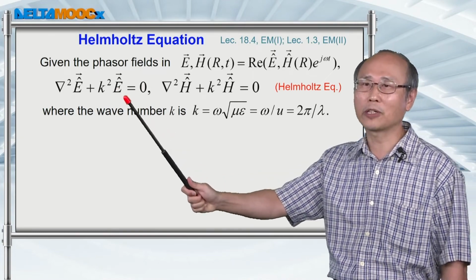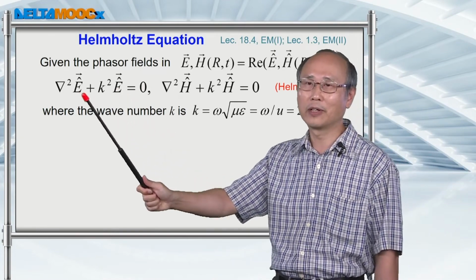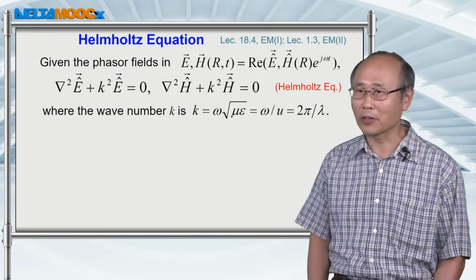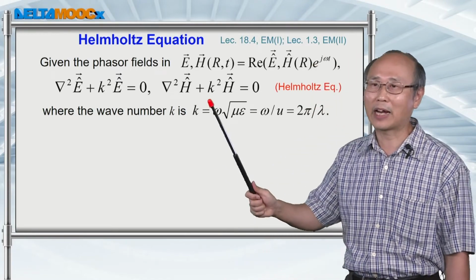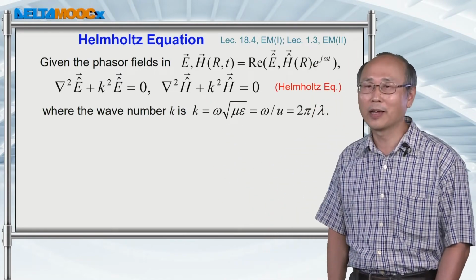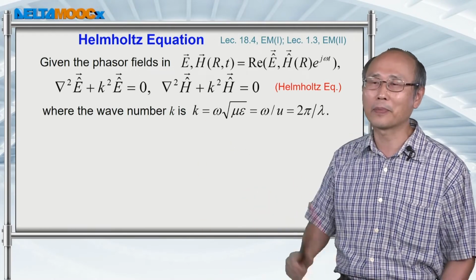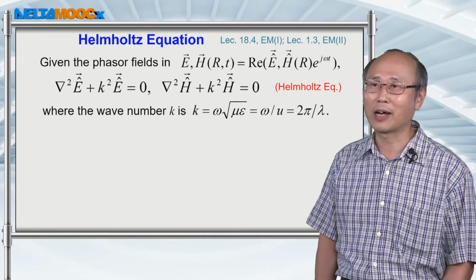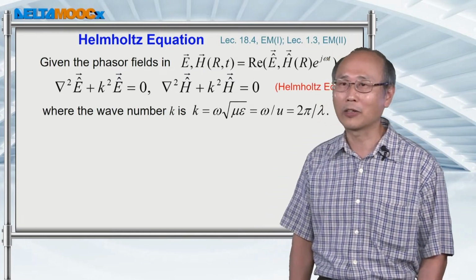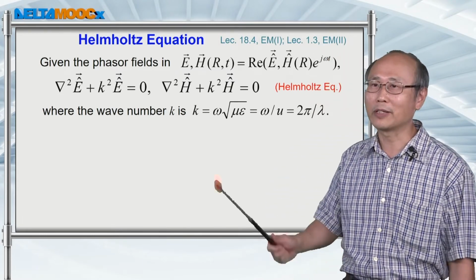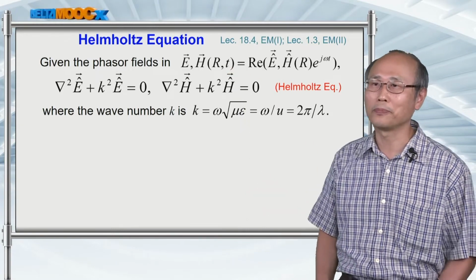In this Helmholtz equation, you only have the phasor, and you don't have any temporal variable. So this analysis will be simplified. Now you can just focus on the analysis related to your coordinates, but not the time variable.